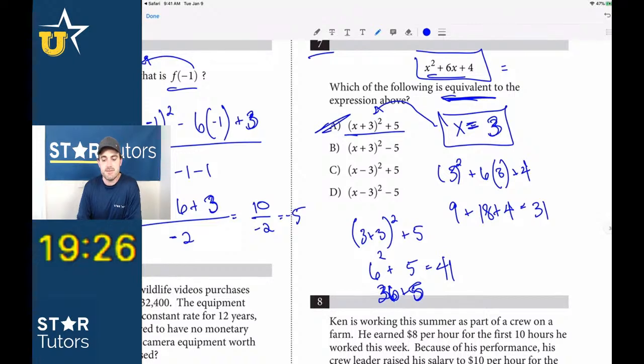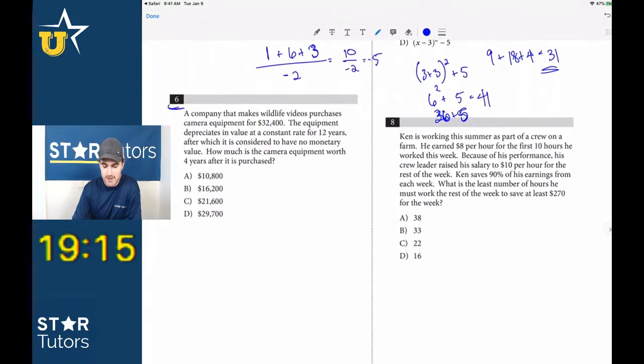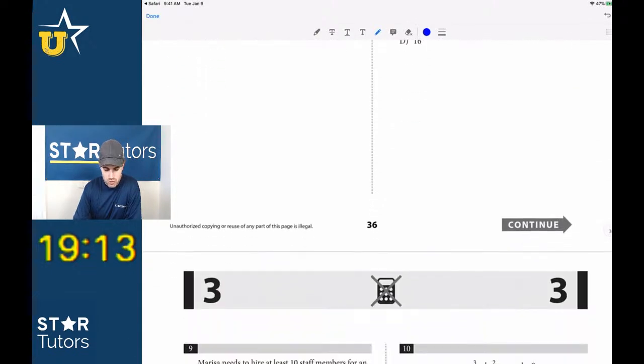36 minus 5 would be equal to 31. And look, this answer choice B must be right, because everything else remains the same about that problem, except instead of adding 5 to 36, we subtract. So the answer would be 5. I'm going to skip number 8. That one looks too confusing.